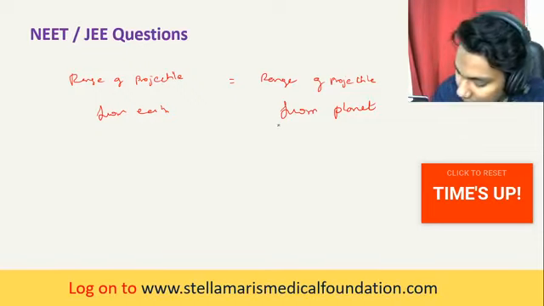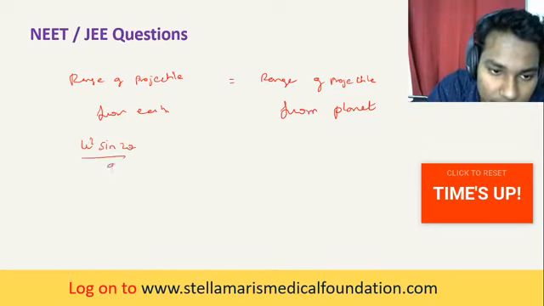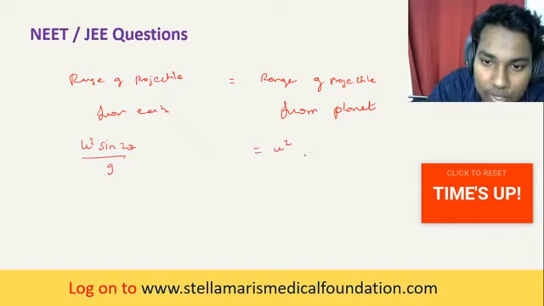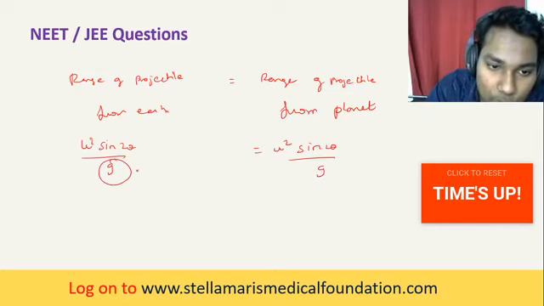So what is the range of a projectile? It is u squared sine 2 theta divided by g, equal to u squared sine 2 theta divided by g. Here the g value is known, which is nothing but 9.8 meters per second squared, because we are dealing with Earth.